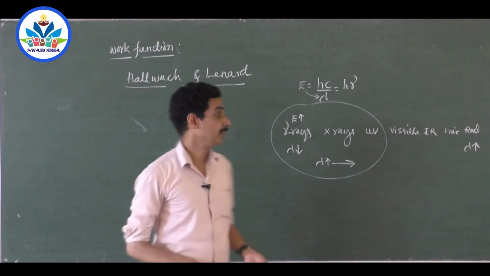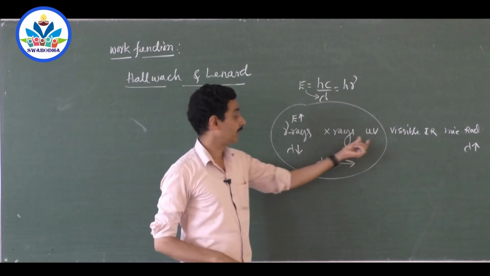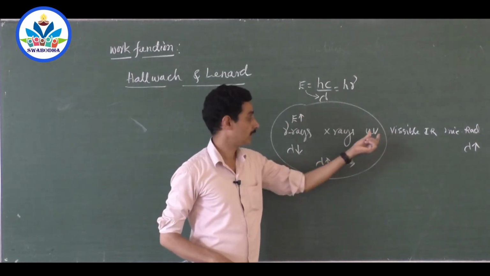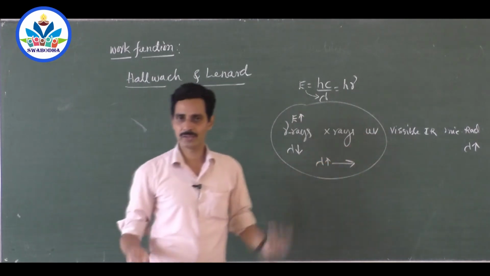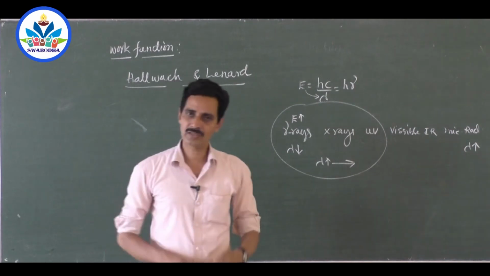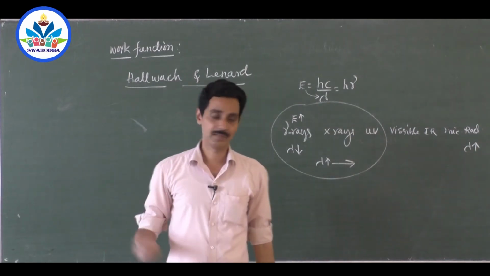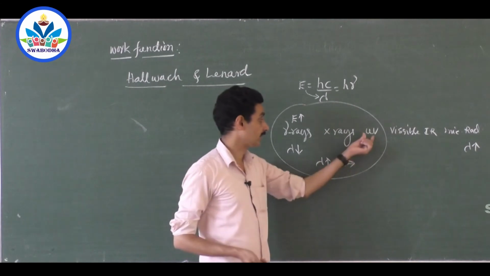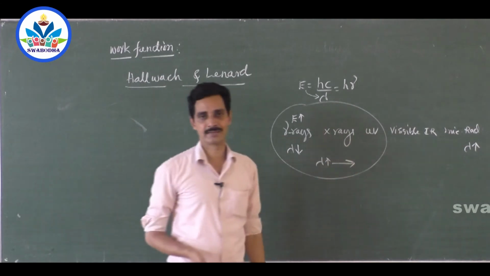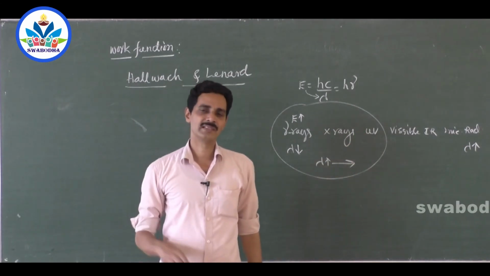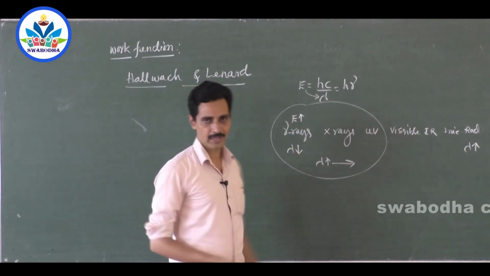In the same way, when you supply visible light or ultraviolet light, say, if the electrons don't come, it means that energy is not sufficient to come out of the material. So you have to try for the next energetic one, X-rays. And even for X-rays, if electrons don't come out, then you have to try for gamma rays, like this, right?